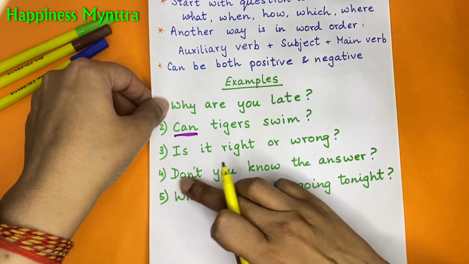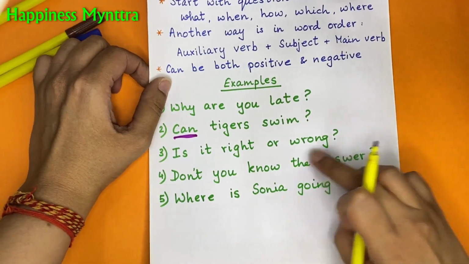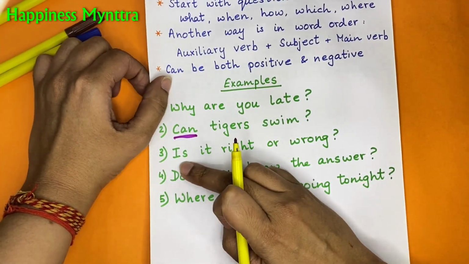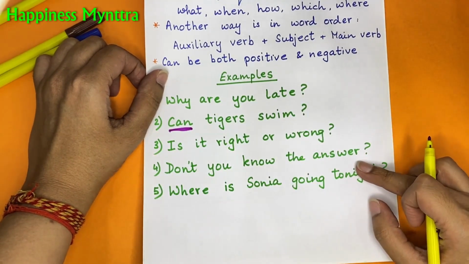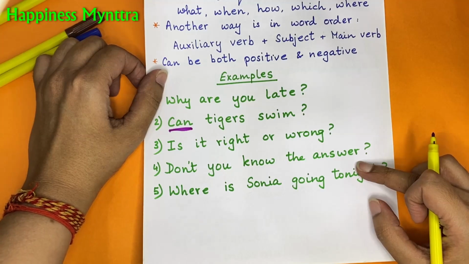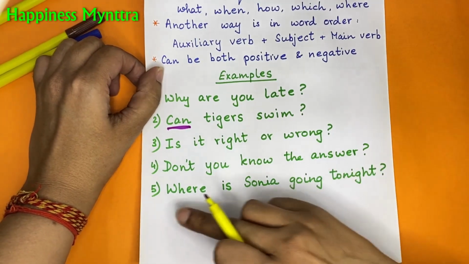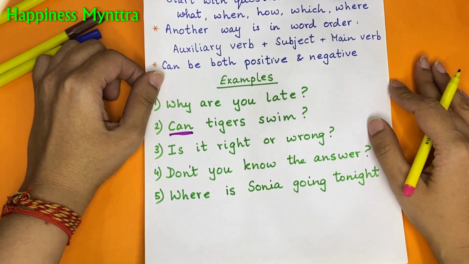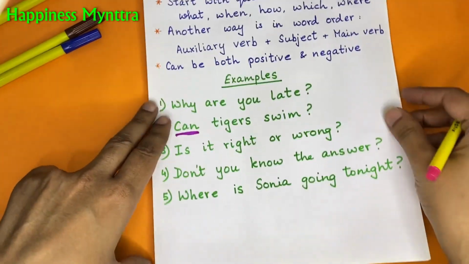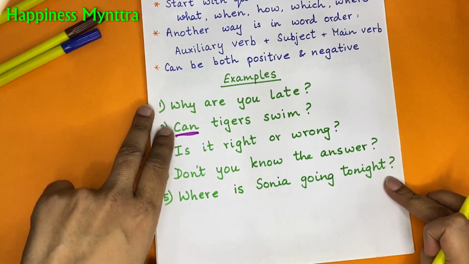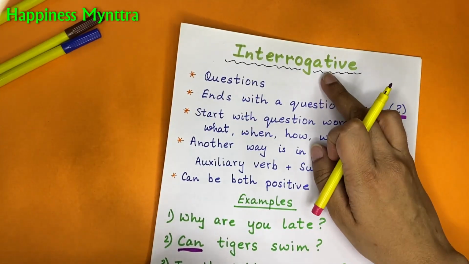Okay, so is it right or wrong? Again, this is the auxiliary verb with which the sentence starts. Don't you know the answer? Negative sentence, but an interrogative one. Where is Sonia going tonight? Again, a simple question-based sentence. So all such sentences which end with a question mark would be interrogative.